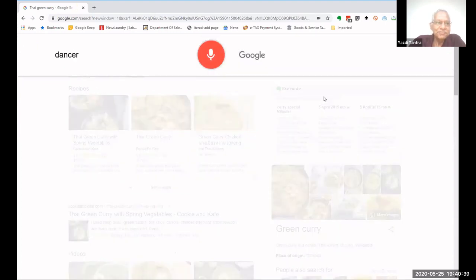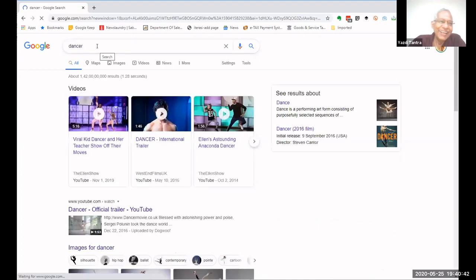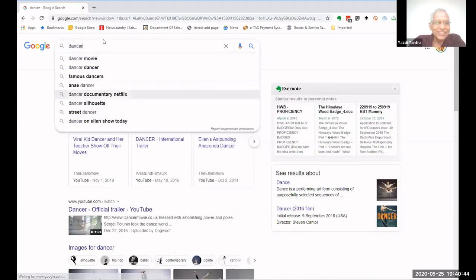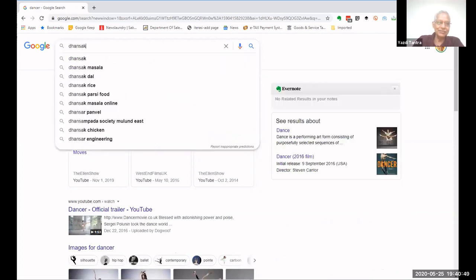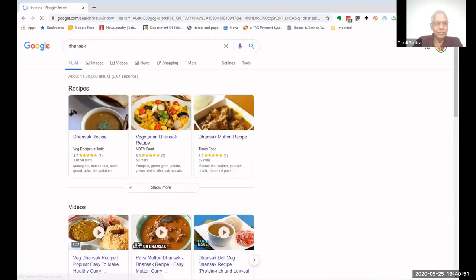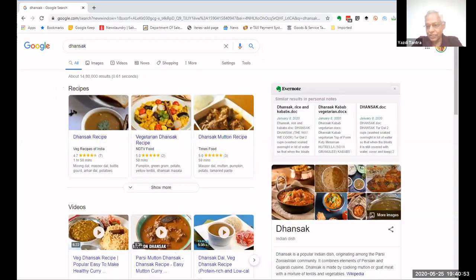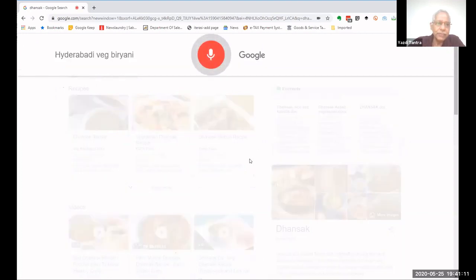Dhansak. It could not do a Parsi dish in any case. But you can type it out if it doesn't recognize. You can type it out and you get the dhansak recipe. So you can look for recipes either with the ingredients or with the names. Now, the beauty is the ingredients part is very powerful. Anything you can get. Hyderabadi veg biryani.